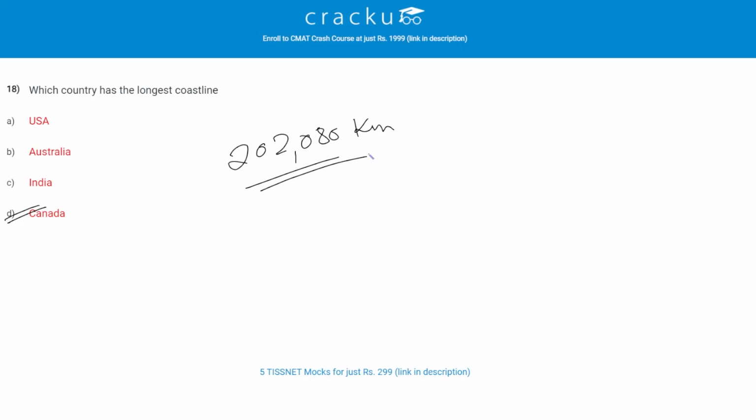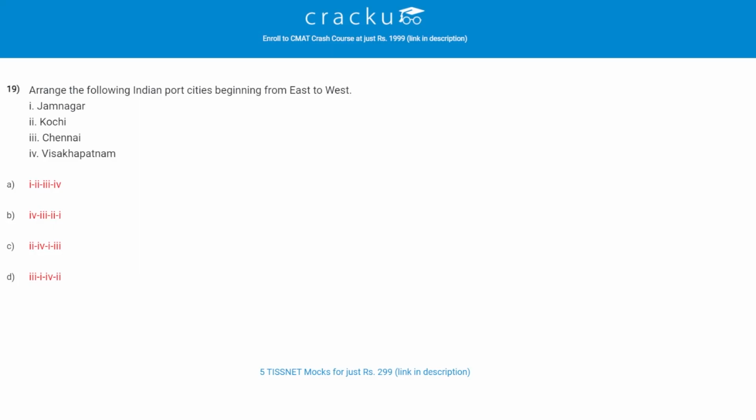Let's check the next question. Arrange the following Indian port cities beginning from east to west. So the correct answer is B. That is Vishakhapatnam, Chennai, then Kochi, then Jamnagar.